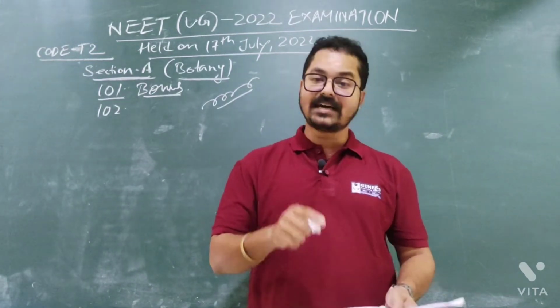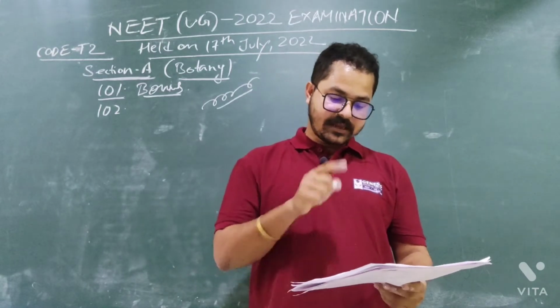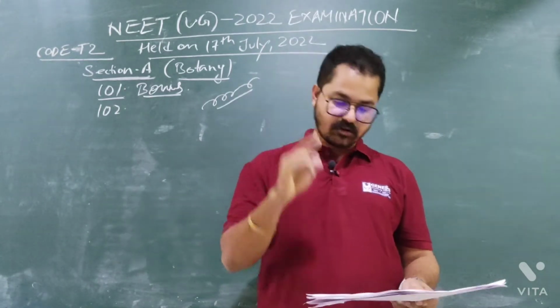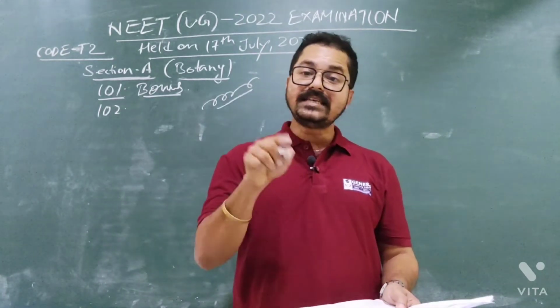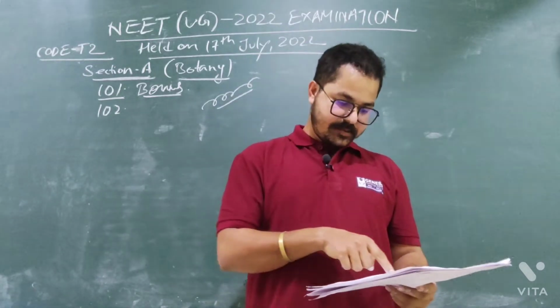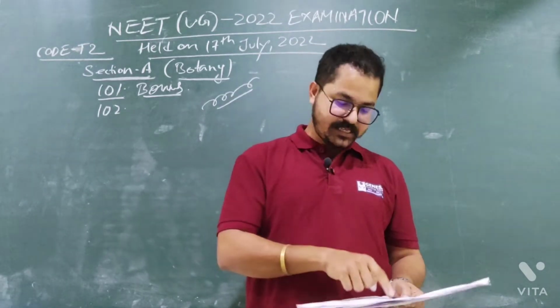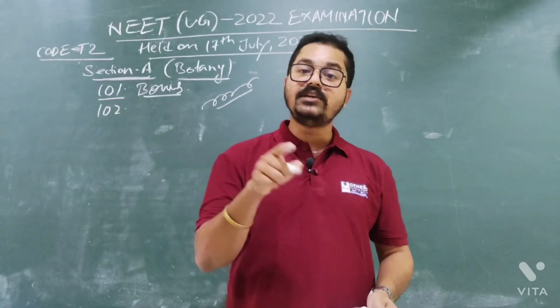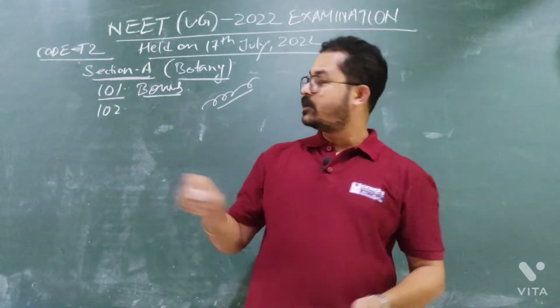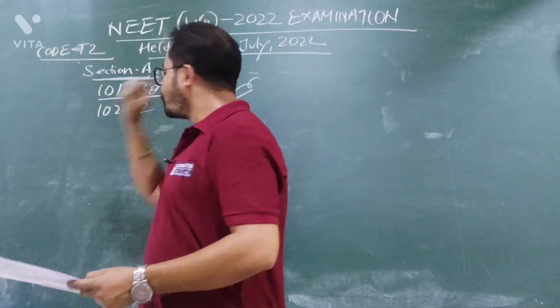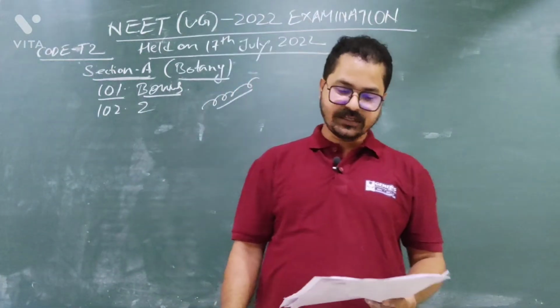You need to choose the correct answer. Four options are given. Option 1: A, D only. So A, D is wrong. Option 2: B, C, D, E only. Yes, B, C, D, E only. It is correct. Option A is wrong. So the answer will be option number 2. Option number 2 will be the correct answer. Are you getting my point?